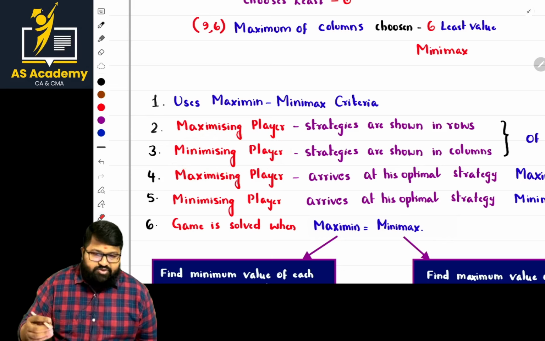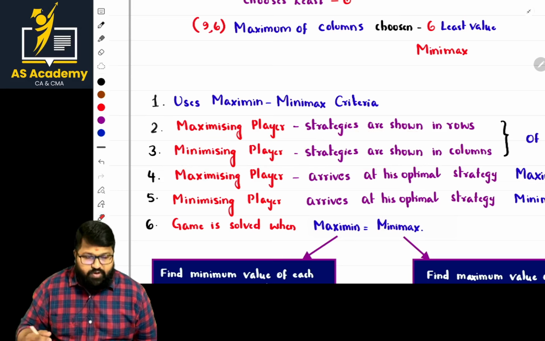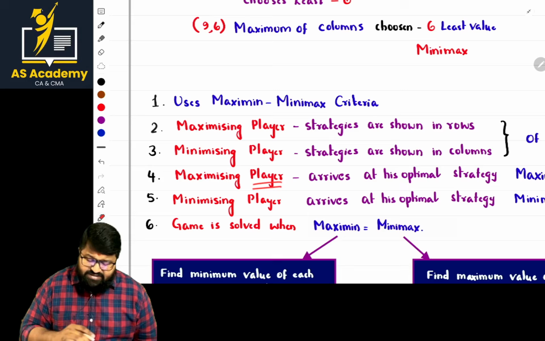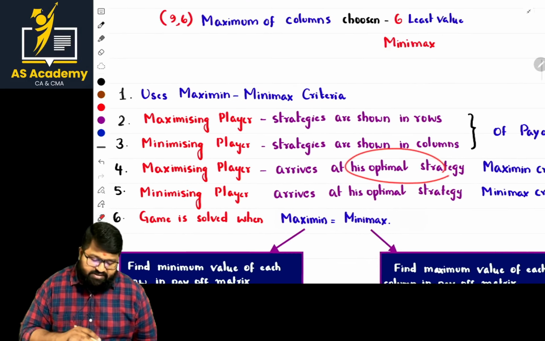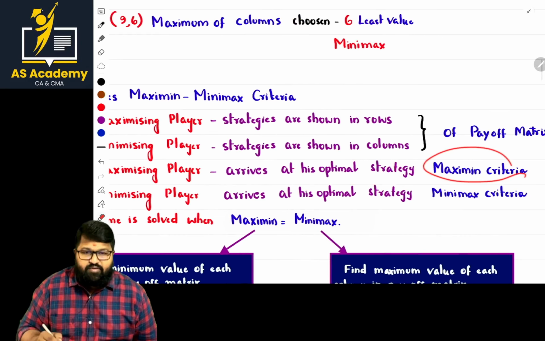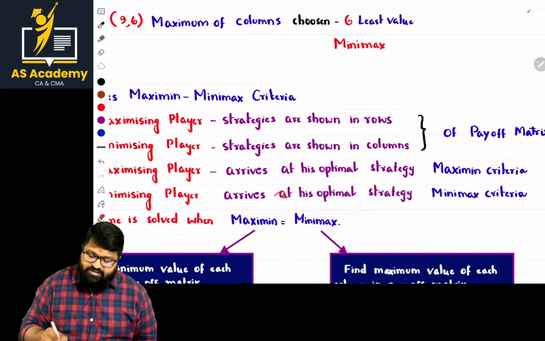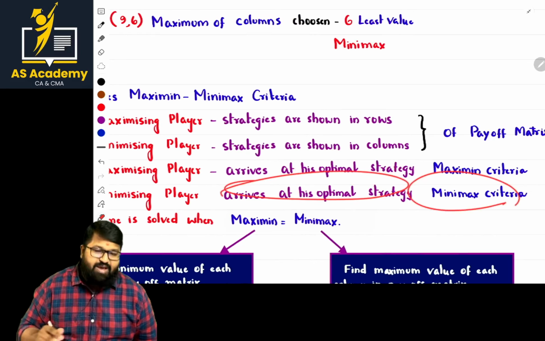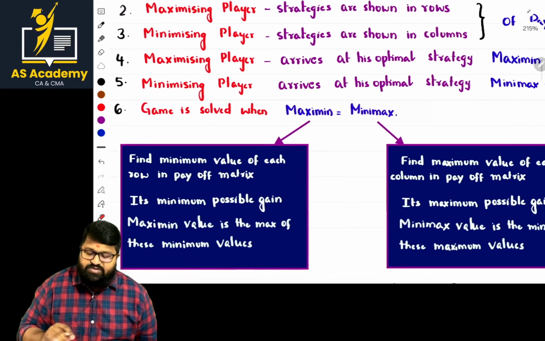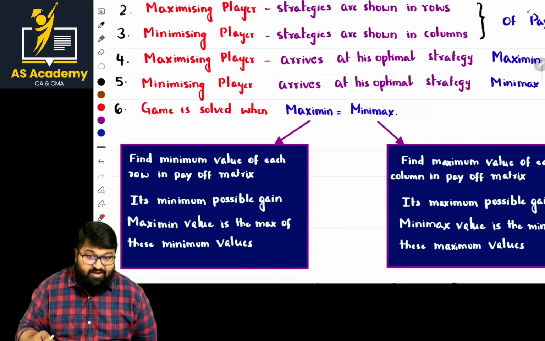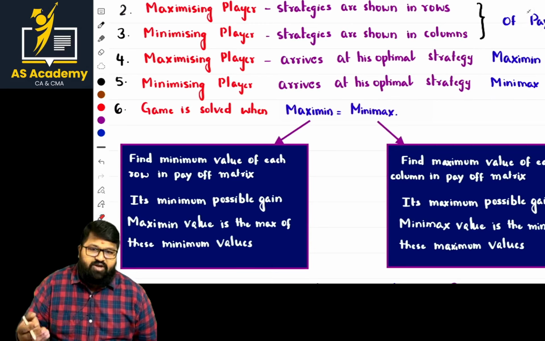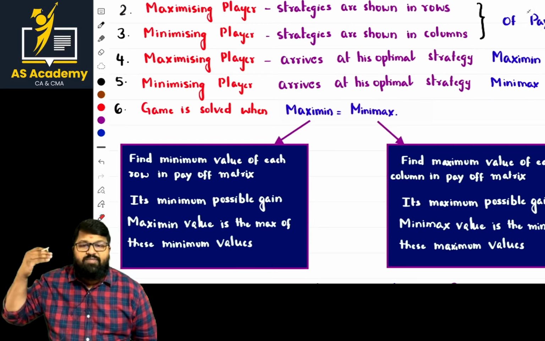He is to minimize the losses, and he is using the column part. The maximizing player arrives at the optimal strategy by the maximin criterion, and the minimizing player arrives at the optimal strategy by the minimax criterion. If both the values are equal, then we reach the saddle point. If they are not equal, then you have to go for a mixed strategy.